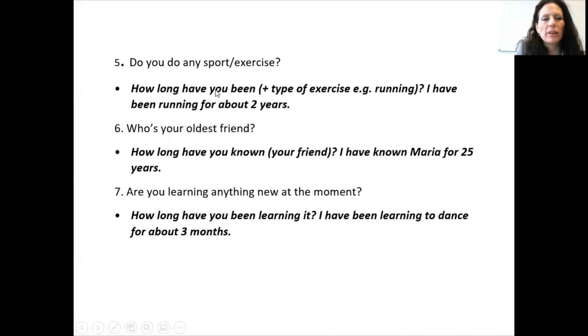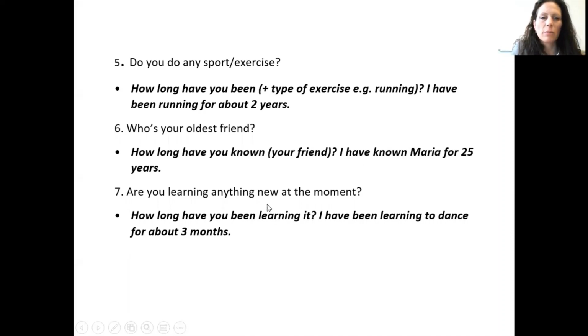Okay, number 5, how long have you been running? For example, I have been running for about 2 years. Another example of the present perfect continuous where the action and duration of the action are stressed. And number 6, here we have an example of the present perfect simple because the verb know is a state verb and therefore not used in the continuous form.